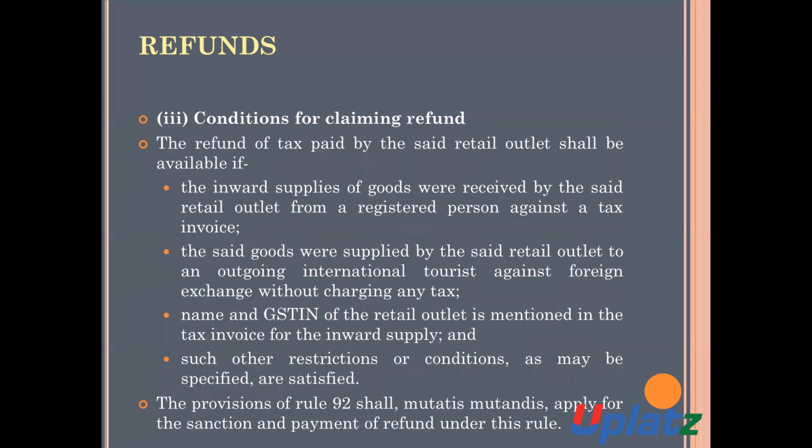Now we will discuss the conditions for claiming the refund. What are the conditions for claiming the refund?